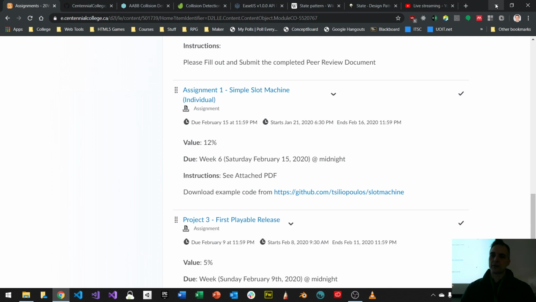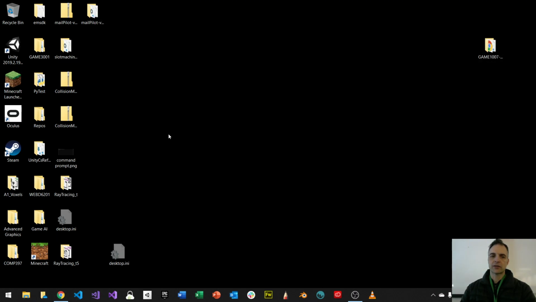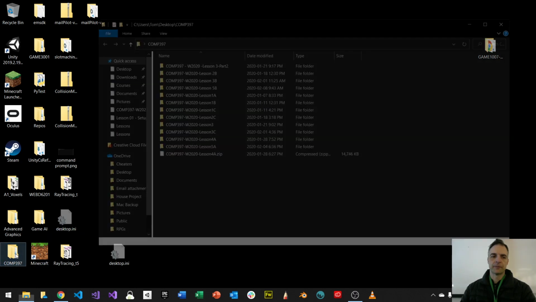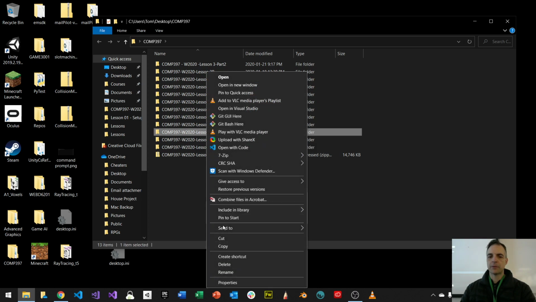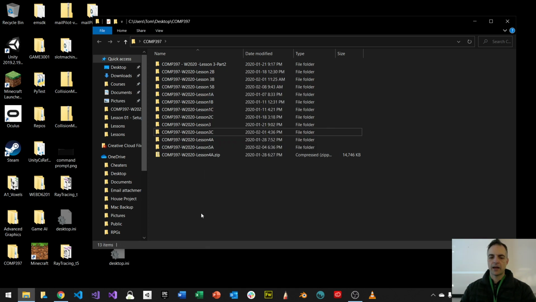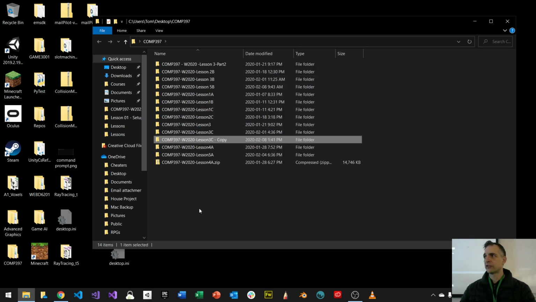But today we're talking about finite state machines. The first thing I'd like to do is look at our previous week's project. So I'm going to bring up our folders for last week. We were using 3C. I'm just going to copy from 3C and paste it, and I'm going to make 5C. We just kept going with 3C last week, but this week we're going to change this to 5C. There we go.